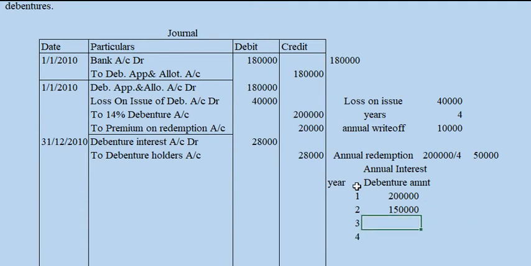At the end of the second year another 50,000 will be redeemed, so it becomes 1,00,000. And in the fourth year, only 50,000 will be there. Interest is paid on this, and the rate of interest is 14%.